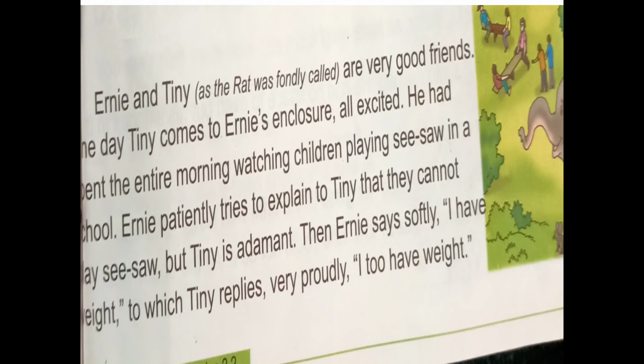Here the children are playing. At that time, Ernie and Tiny. Tiny means a small rat, and Ernie is an elephant. Ernie is a big elephant and the rat is too tiny, no? So they cannot play. Both of you cannot play.